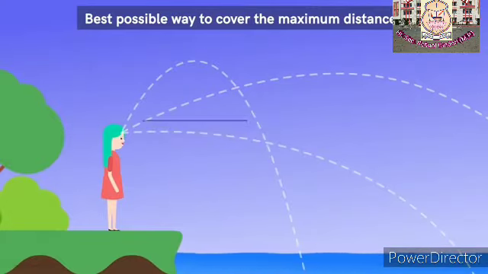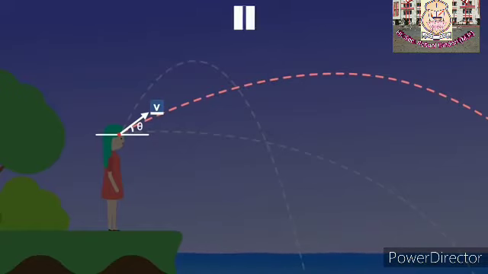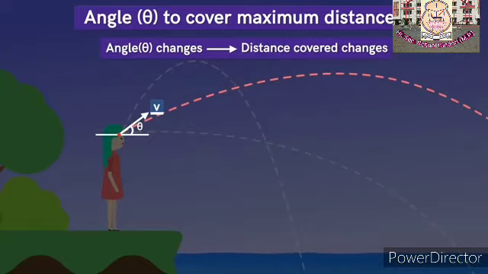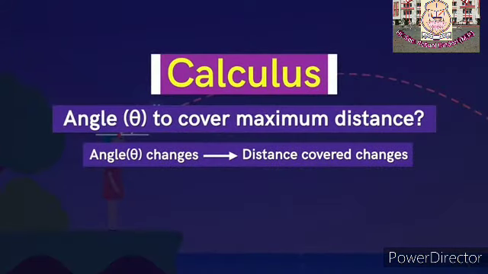Let's say if you apply all your energy, you can throw it with a speed v. So if we throw the stone with a speed v, at what angle should we throw it to cover maximum possible distance? As the angle at which we throw the stone changes, the distance covered by it changes. And this is where calculus comes into play. To get the answer, we need to know how the distance covered by the stone changes as the angle we throw it at changes. And this is exactly the kind of problem that calculus helps us with.